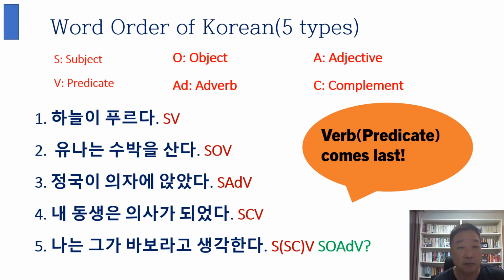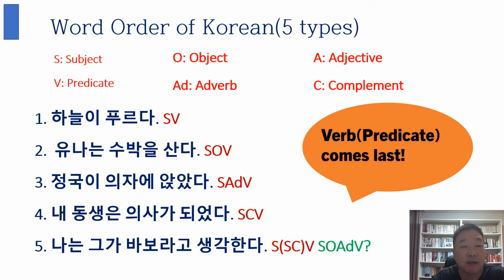Where S is subject, O is object, A is adjective, and V is predicate here. Okay, because the grammarians are doing this because in English the predicate is almost always the verb, so they use V for predicate, I think, and AD is the adverb and C is complement.